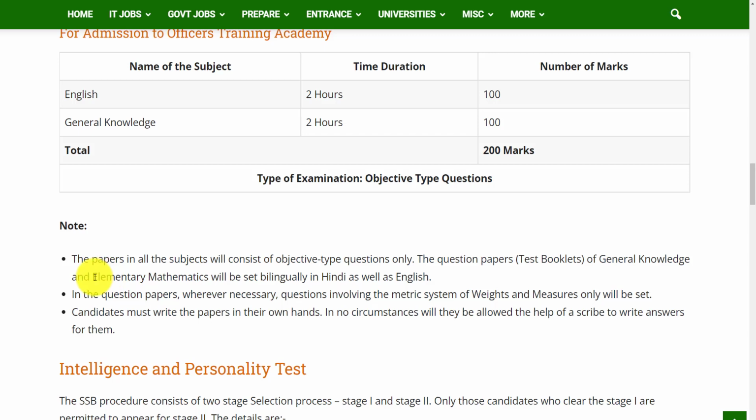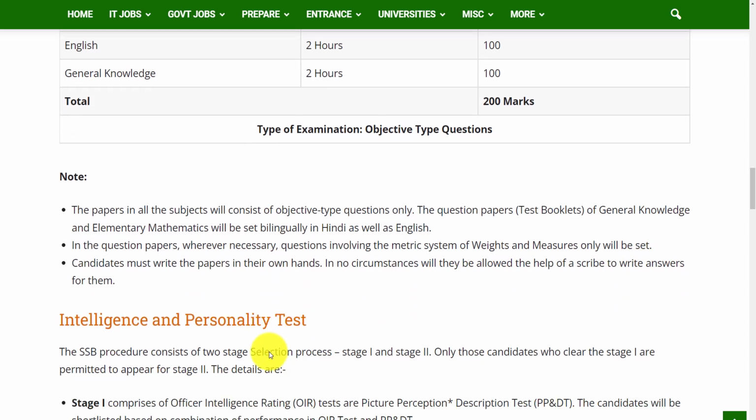Here you have to note one thing. The papers in all the subjects will consist of objective type questions only, and the question papers of general knowledge and elementary mathematics will be set bilingual in Hindi as well as English, and in the question papers, wherever necessary, questions involving the metric system of weights and measures only will be set. Candidates must write the papers in their own hands. In no circumstances will they be allowed the help of a scribe to write answers for them.